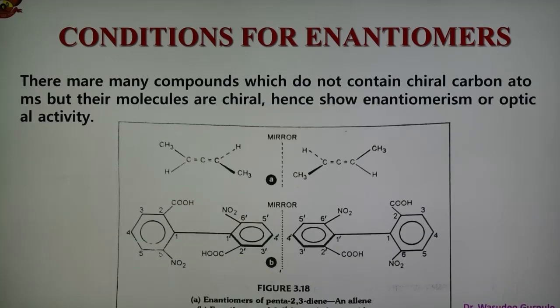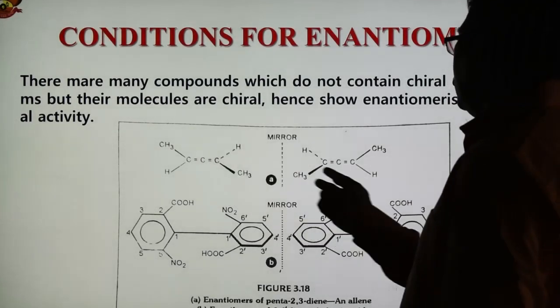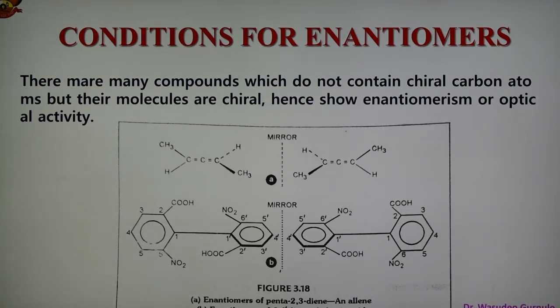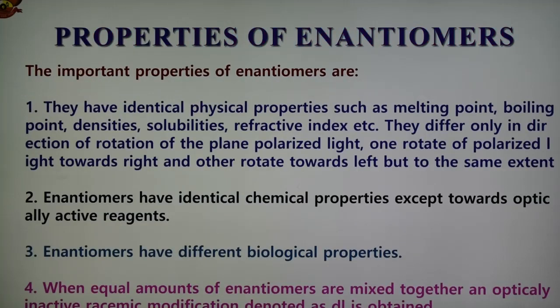These are the two compounds shown here. Figure A is the enantiomer of an allene compound, that is pentadiene. This is the structure and this is the mirror image of this compound, and this is another diphenyl compound showing the mirror image. They do not contain any asymmetric carbon atom, but they are enantiomers because non-superimposable mirror images are there. So these are the examples and conditions we have seen.